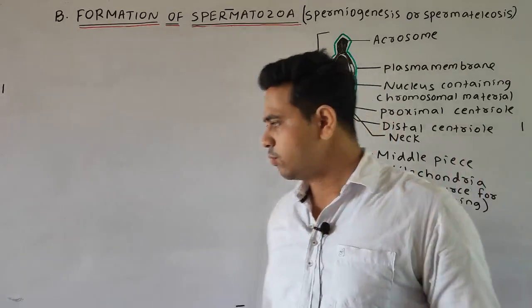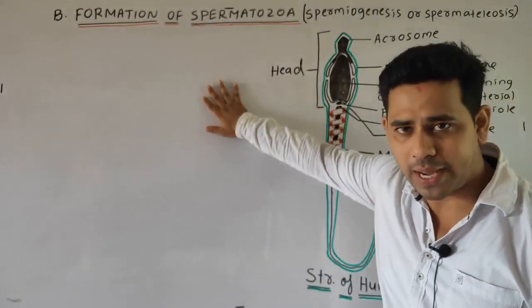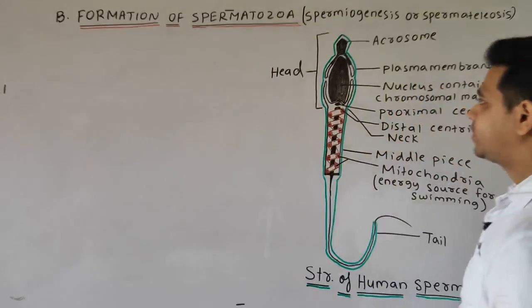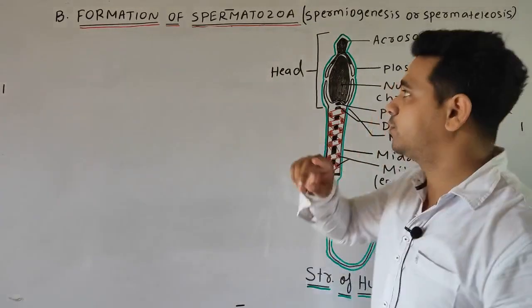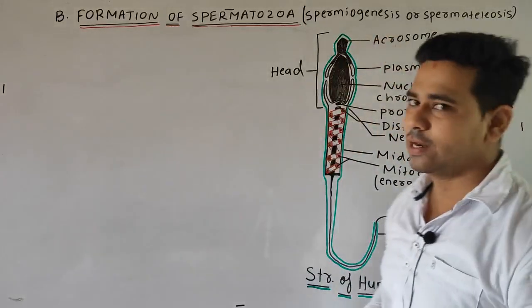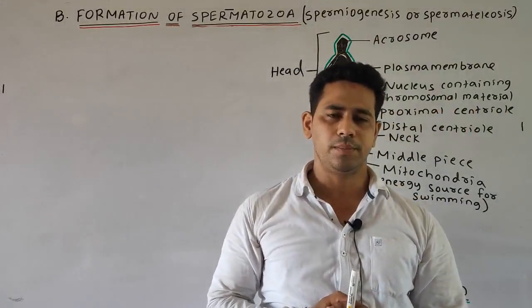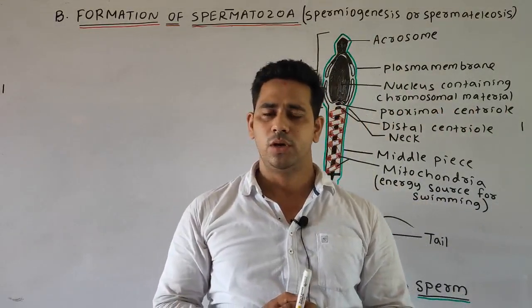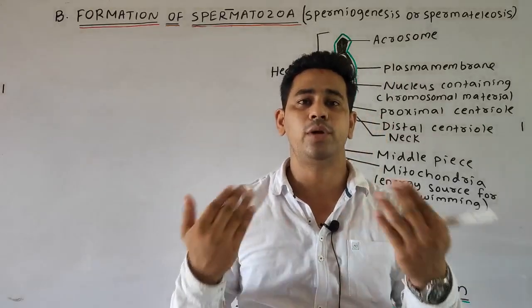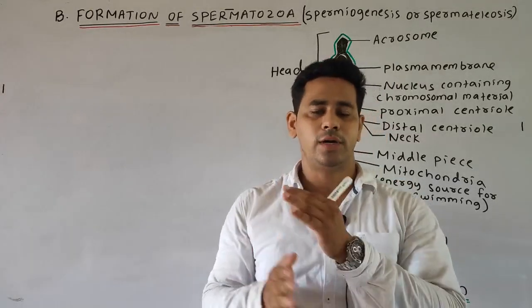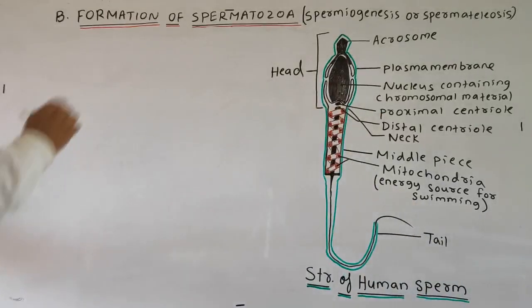Today students, we will discuss how from the large immotile spermatid, the motile sperm are formed. That is the process of spermiogenesis. So we can write our first point. It is the process by which the large immotile spermatids are being converted into motile sperm.